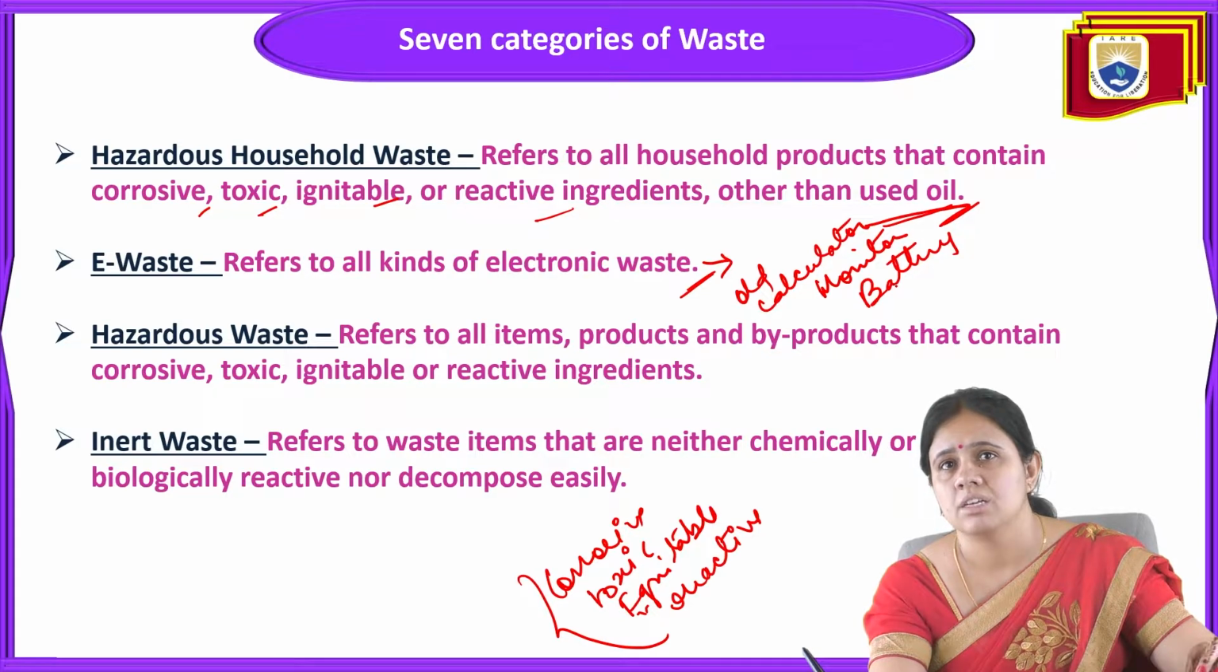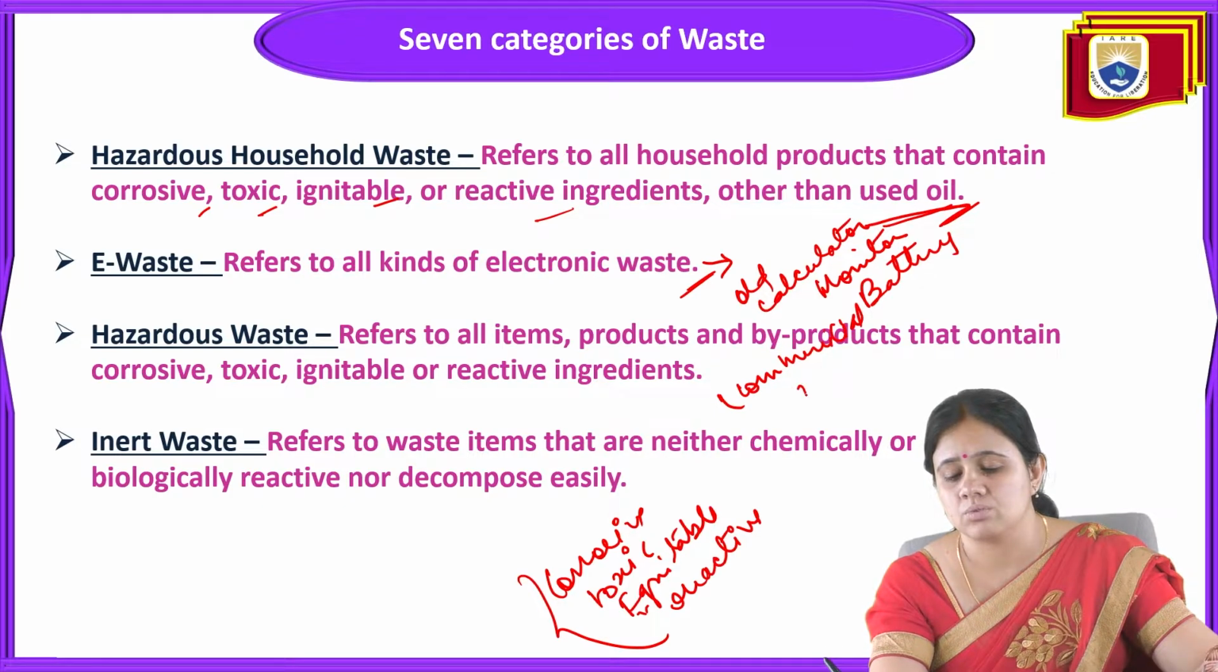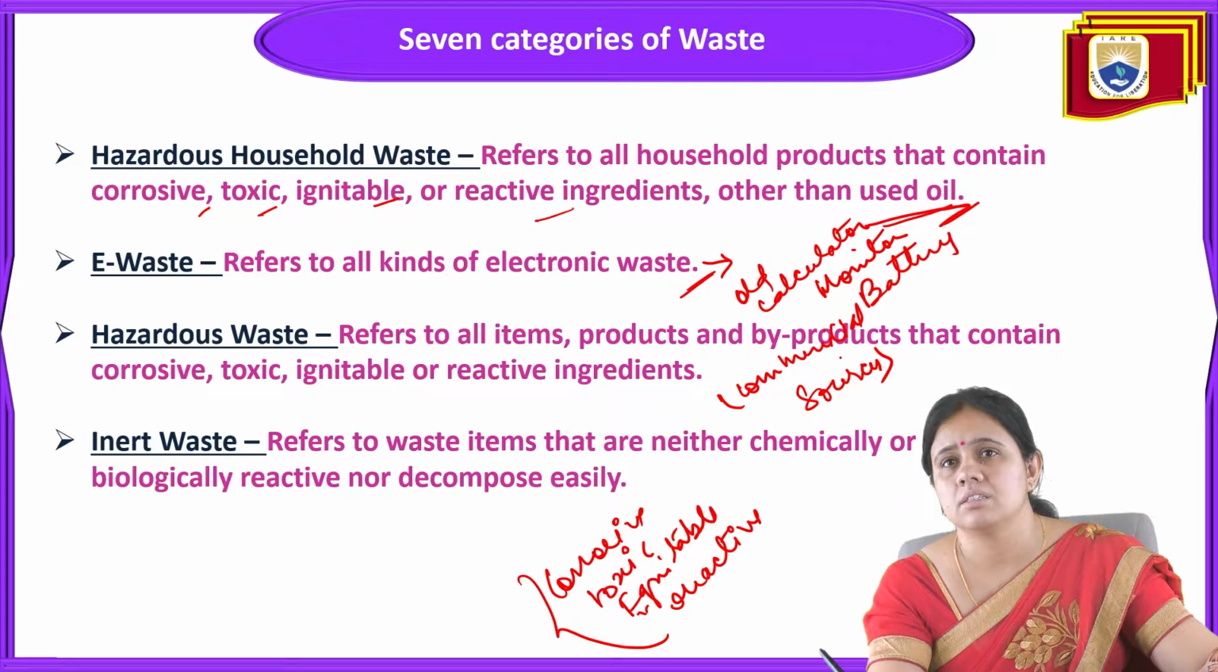Next is hazardous waste. The first thing is hazardous household waste, and next is general hazardous waste. It will not consider only households. All this waste from commercial sources is also considered in this category. This hazardous waste refers to all items, products, byproducts that contain corrosive, toxic, ignitable, or reactive ingredients.